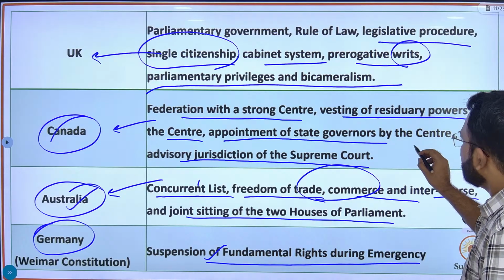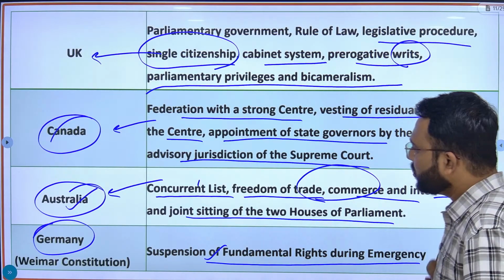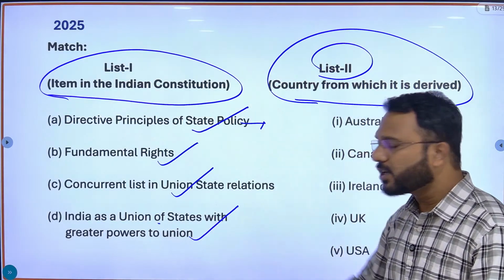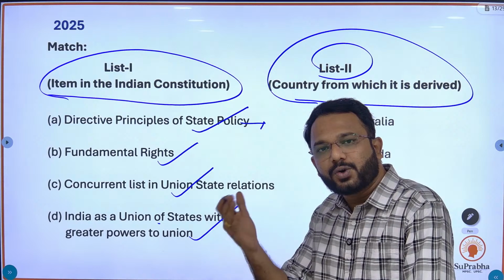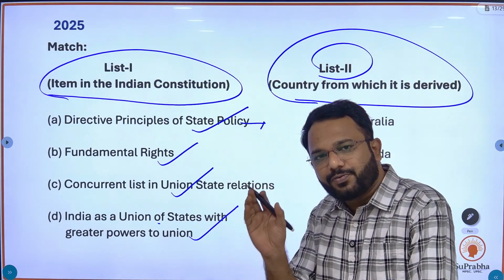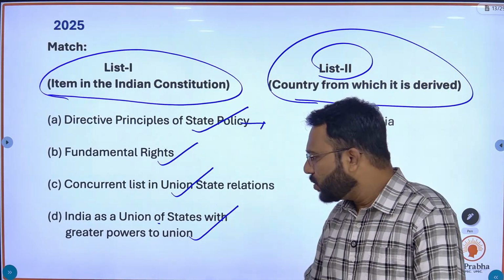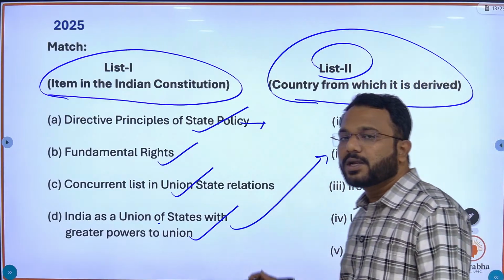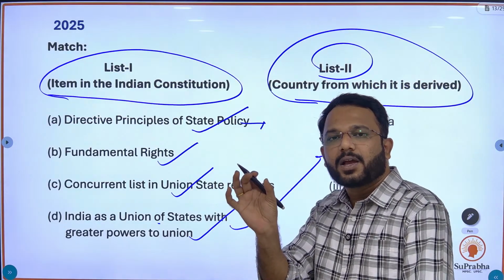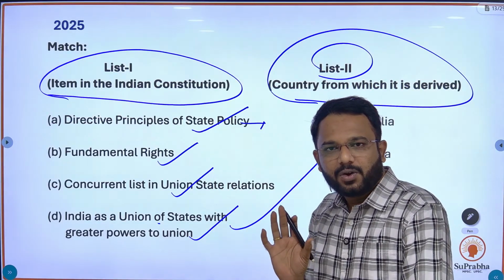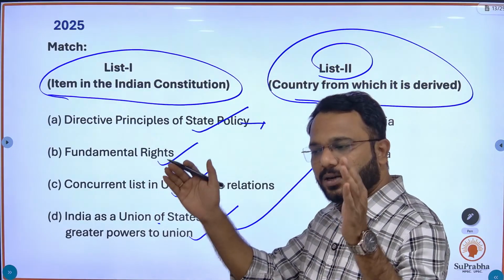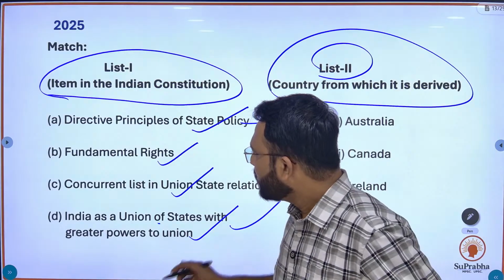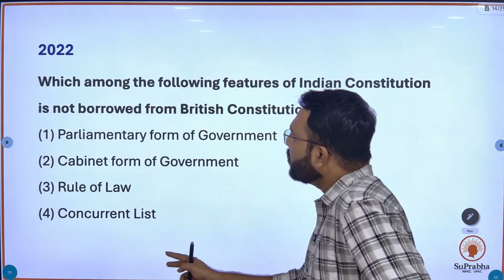Residuary powers to the central government. I have told you that for this topic, India as a union of states with greater powers to the union, if you want to give more power to form a powerful center, you have to refer to Canada. Concurrent list, I have told you that when two entities come together, always remember Australia. Concurrent list means state and center can form laws on that specific subject. In this way you could refer.